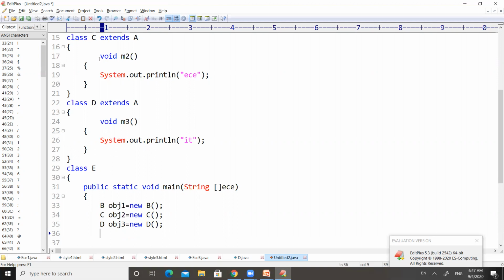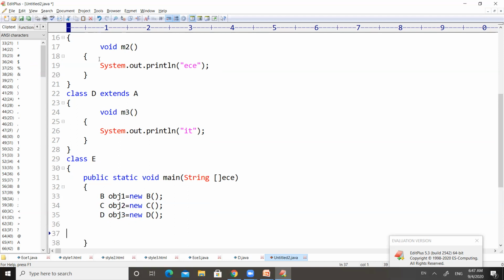Inside obj1, method M1 and method M will be present. Inside obj2, method M2 and method M will be there. Inside obj3, method M3 and method M will be there.